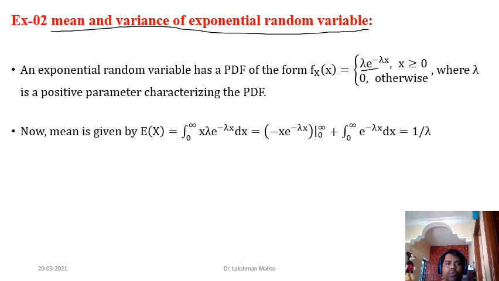Okay, so we have to find the expectation. To find the expectation, we have to find this integral. From minus infinity to 0, the PDF is 0, so it is meaningless to talk about. So we have to just integrate from 0 to infinity. So what do you have to apply here? You have to apply integration by parts. Apply this formula.